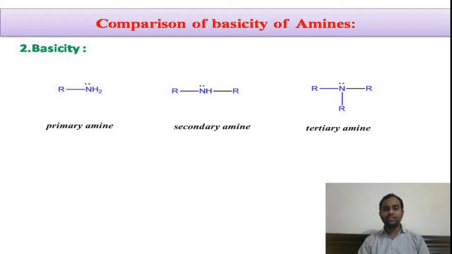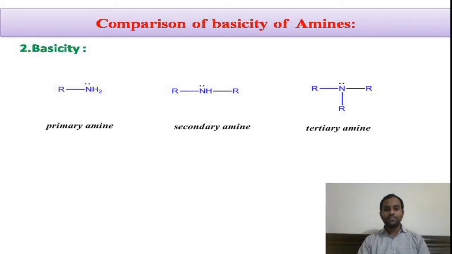No doubt in all the three amines we are having only one lone pair on the nitrogen atom, but due to the difference in the surrounding environment, that is alkyl groups, due to the different electronic effects, different amines will have different electron density on the nitrogen atom, thereby their basicity changes.